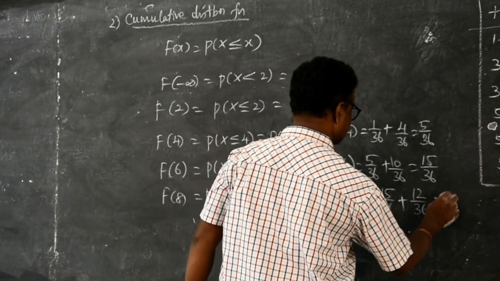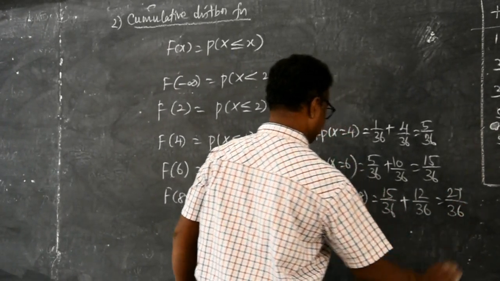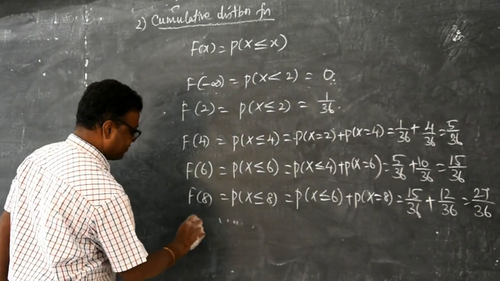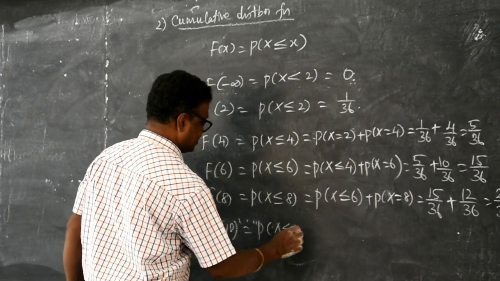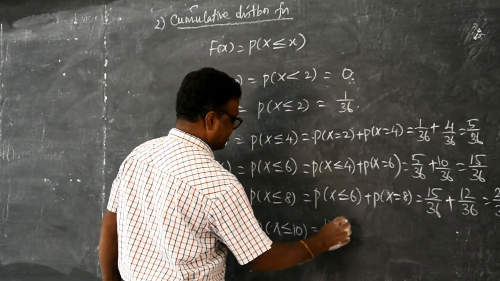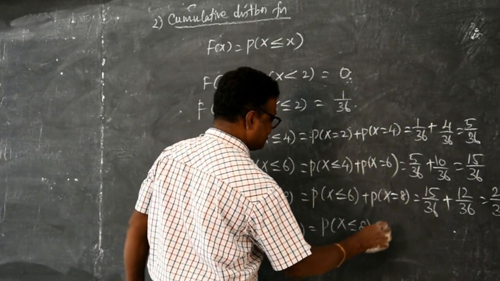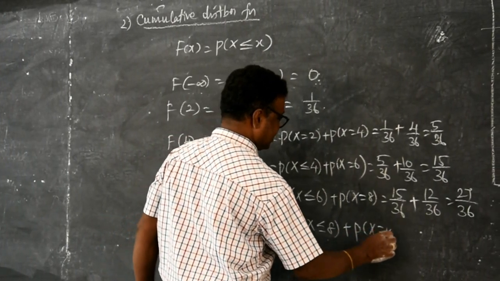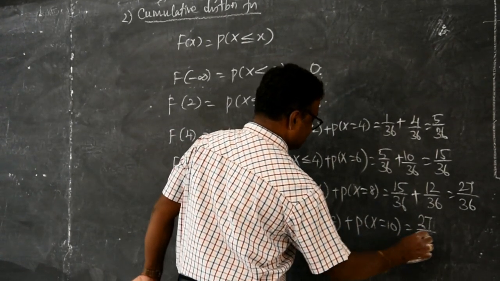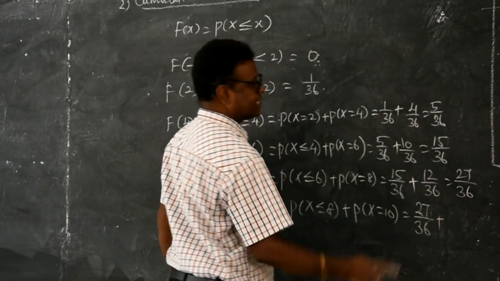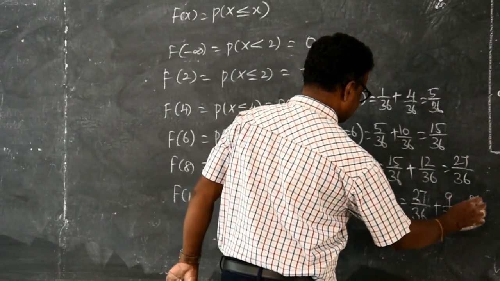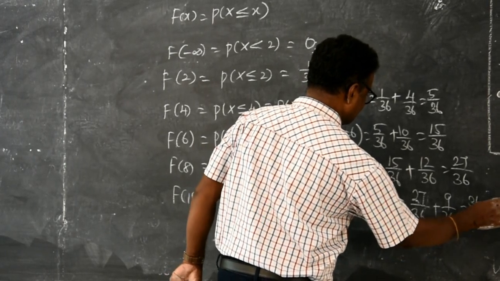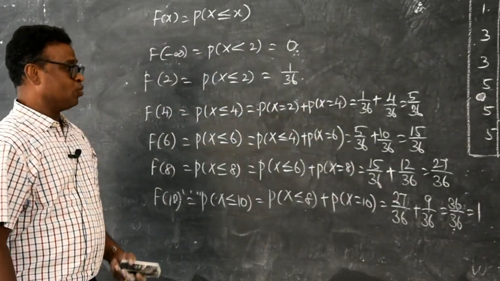So, the answer is 27 by 36, and for f of 10, it is P of X less than or equal to 10. It is P of X less than or equal to 8 plus P of X equal to 10. Up to 8 it is 27 by 36. For 10 the probability is 9 by 36. Is it 36 by 36? The final cumulative distribution must always be 1.